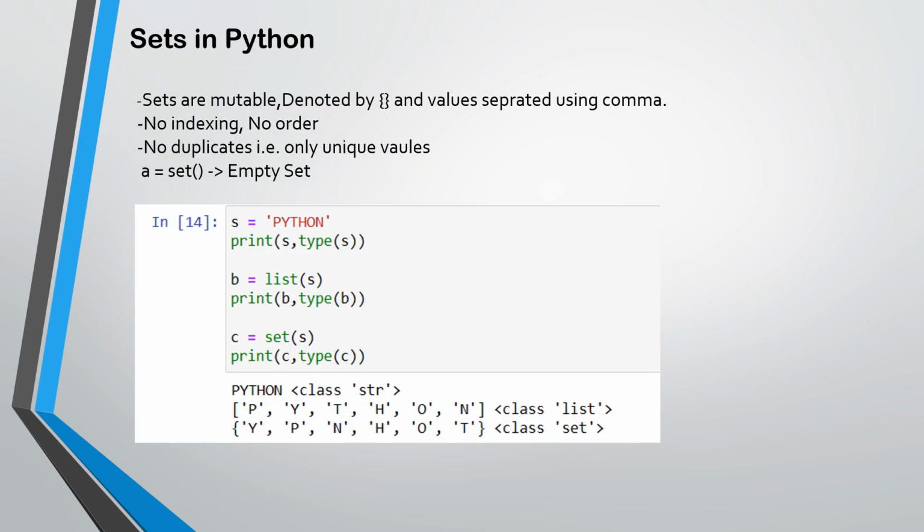Now, sets in Python. Sets are mutable, denoted by curly brackets, and values are separated using commas. No indexing, no order, no duplicates, means only unique values are allowed. For example, we will take an empty set and we want to know the type. s is Python, so the output is Python. This is unordered, and the data type is set.